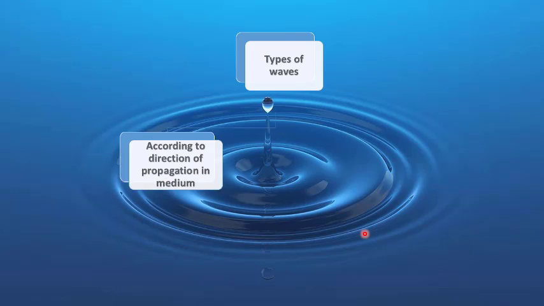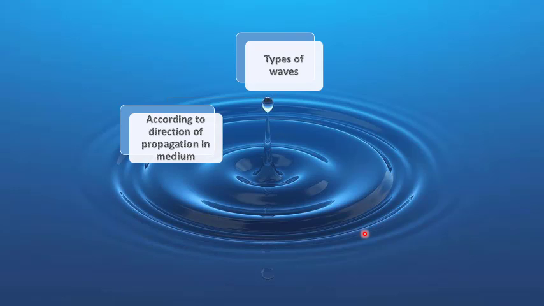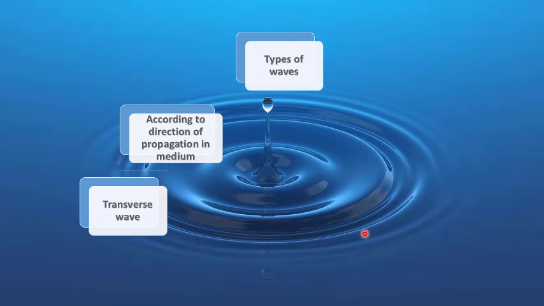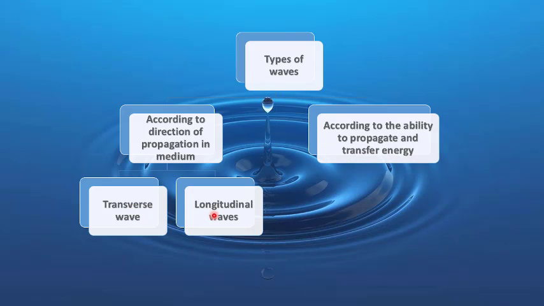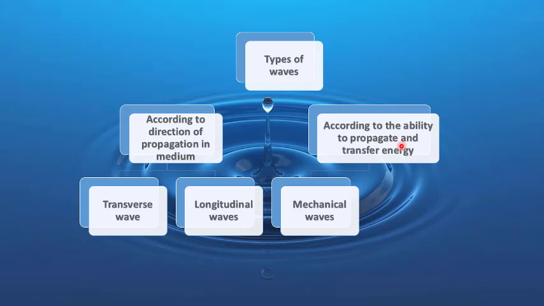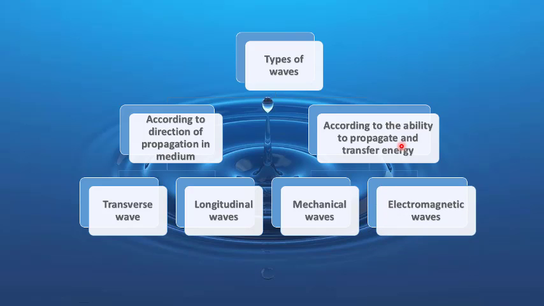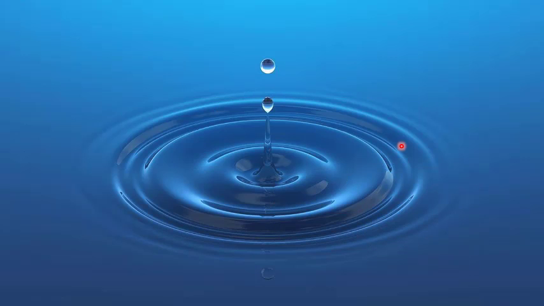Types of waves, we can classify it into two things. Number one, according to direction of propagation in medium, it classified into transverse waves and longitudinal waves. And according to the ability to propagate and transfer energy, mechanical waves and electromagnetic waves.